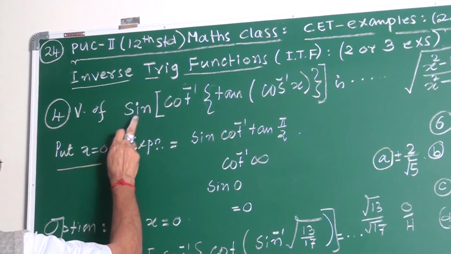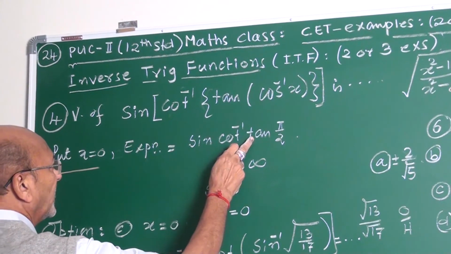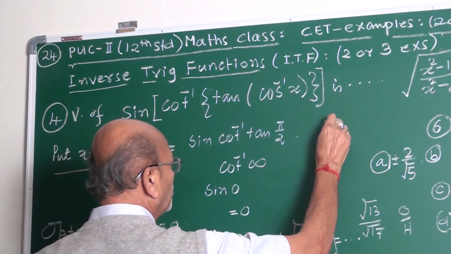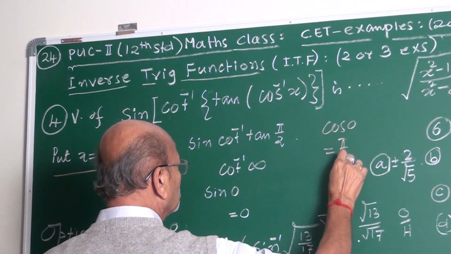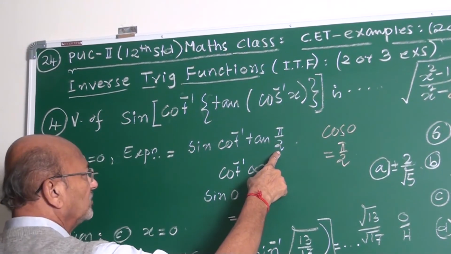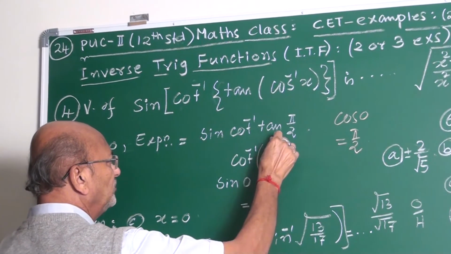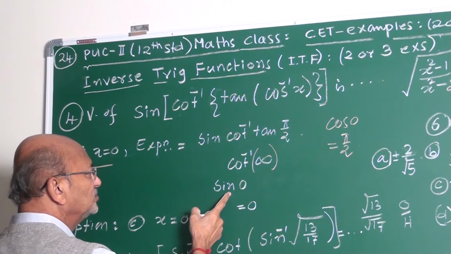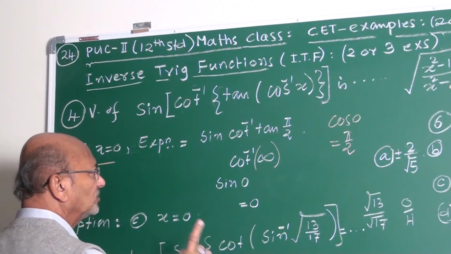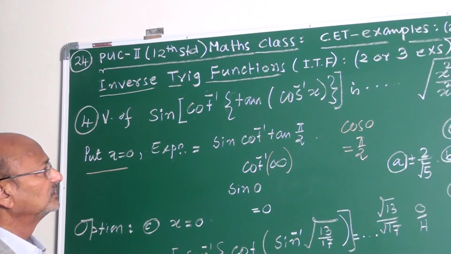Expression equals sine cot inverse tan cos inverse x. What is this, my friend? Cos inverse 0, x is 0, is pi by 2. Tan pi by 2 is infinite. Cot inverse infinite is 0. Sine 0 is 0. I will explain once again.